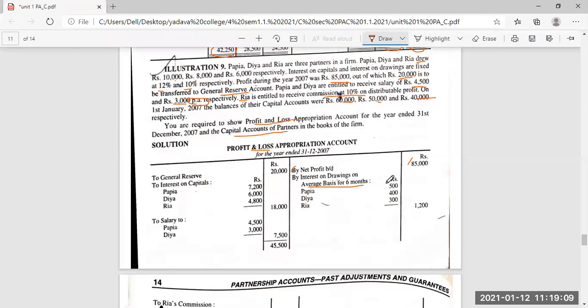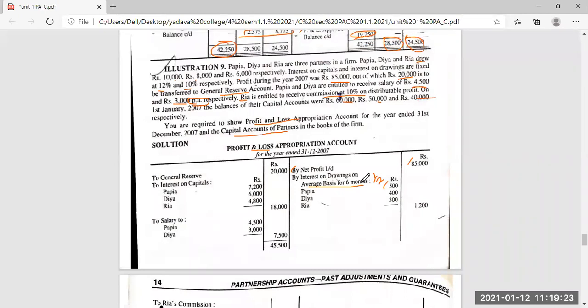So for each and every partner, we have to calculate divided by 1/2. That is 6 months we are calculating. We are taking the middle average because they didn't mention anything else, whether the partner is taking drawings at the beginning of the month, end of the month, or middle of the month. They didn't mention the beginning of the year, end of the year, or middle of the year. So safely we are applying 1/2 for taking 6 months.